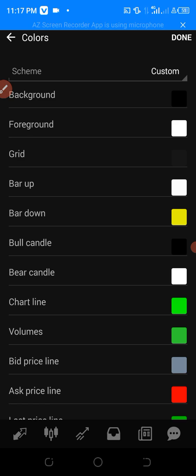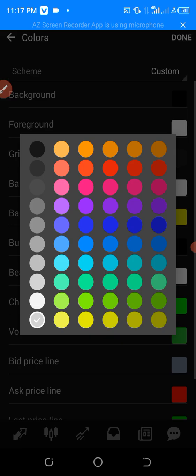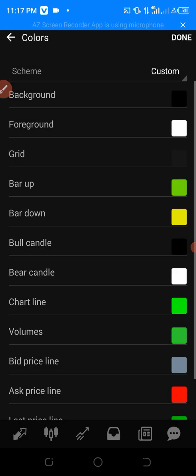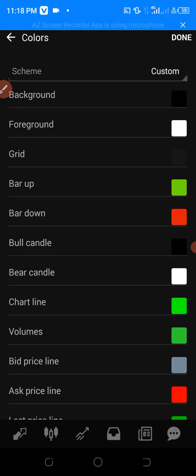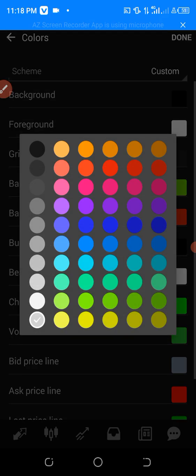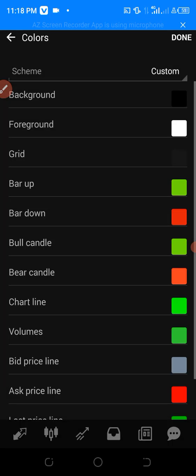Foreground is white. Bar up, I want my bar up to be green because it's always green. And I want my bar down to be red. Bear candle is your sell candle. I want it to be red. Bull candle is my buy candle. I want it to be green.